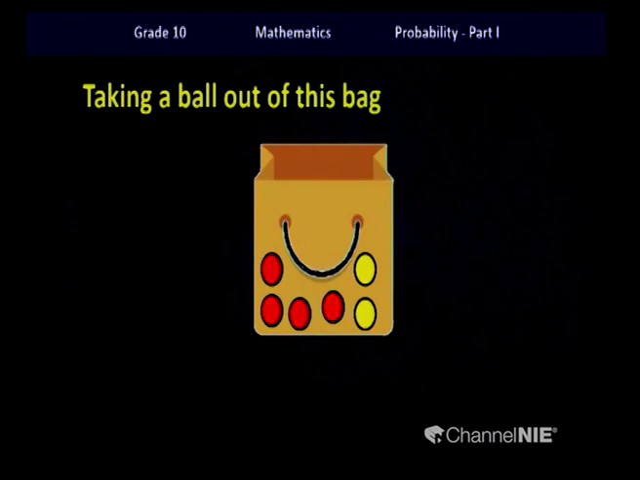Taking a ball out of this bag. In this bag, children, there are 4 red color balls and 2 yellow color balls. So the sample space can be written like this, where R1, R2, R3, R4 stand for the red color balls, and Y1, Y2 stand for the yellow color balls.